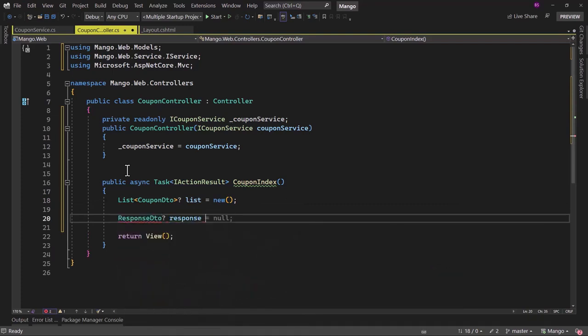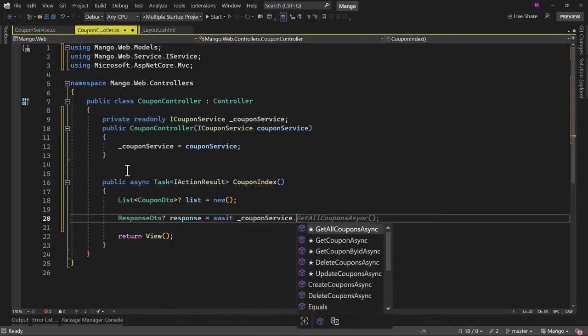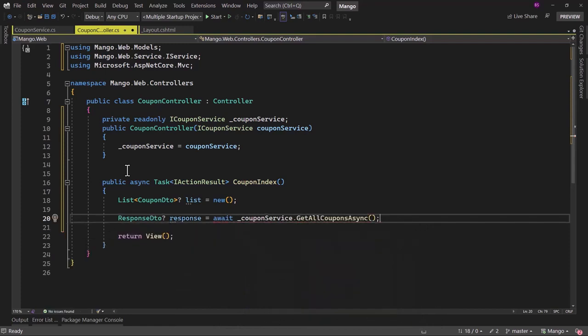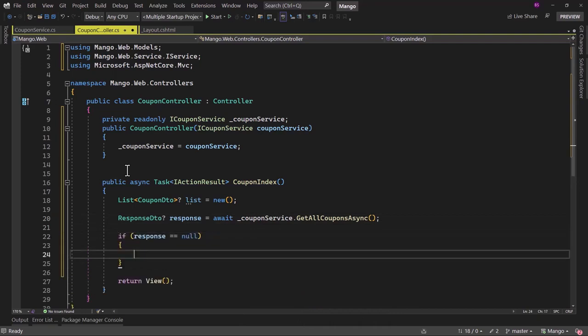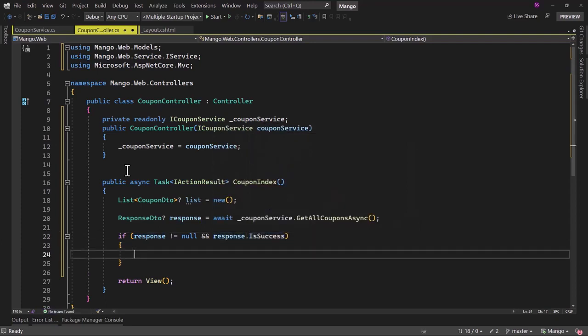Let me call that response, and that will be await _couponService.GetAllCouponsAsync. That should retrieve all the coupons. Once we get the response, we can check if response is not null. And we can also check the response.IsSuccess. If that is true, then we can populate list from the response.Result.